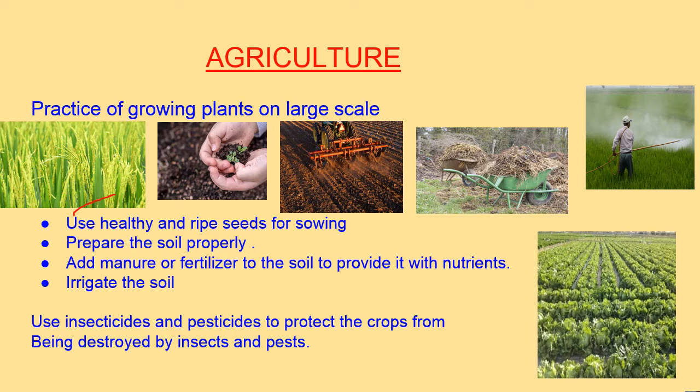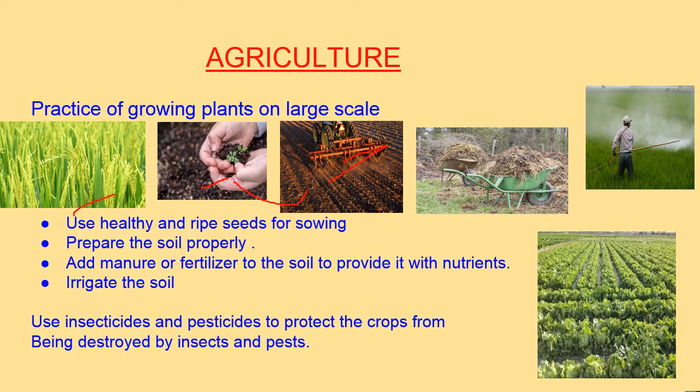To grow the crops, there are some stages. See the picture here. These are the stages to grow a crop. First, use healthy and ripe seeds for sowing. In the second picture, they are using healthy and ripened seeds for sowing. In the third picture, the farmer is preparing the soil properly.